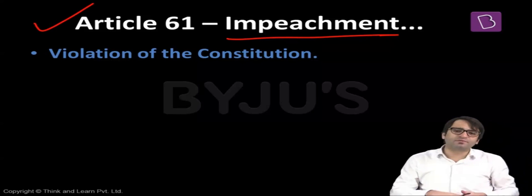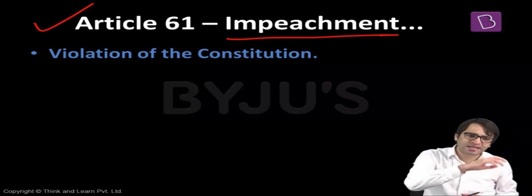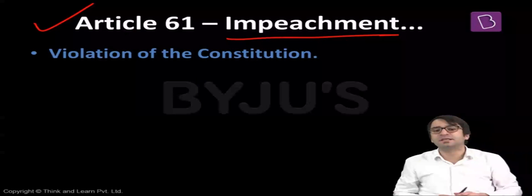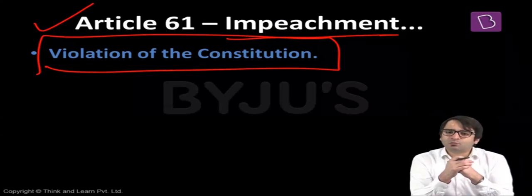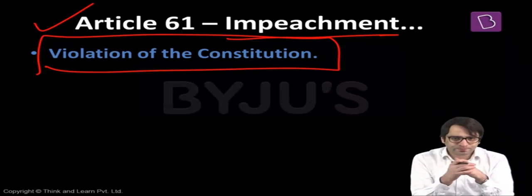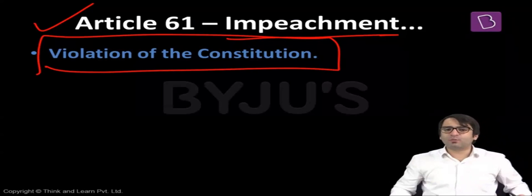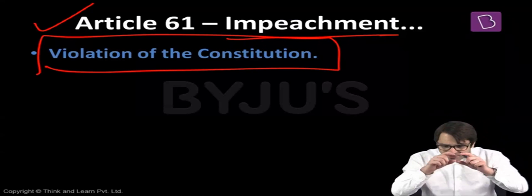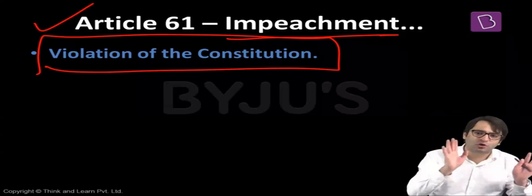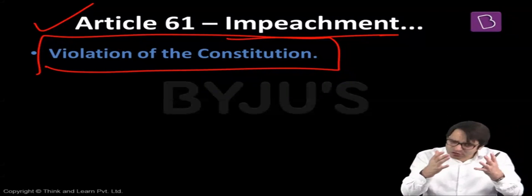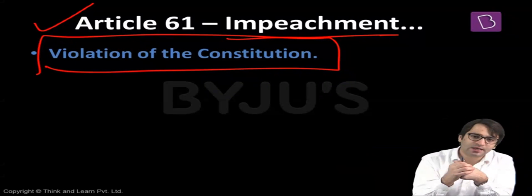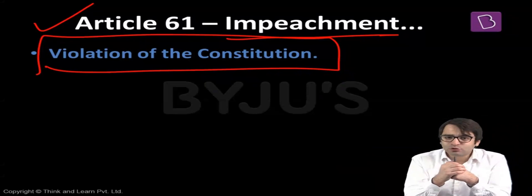That means my normal term is for 5 years. But even before 5 years, I can be removed from my office. I can be impeached from my office. And on what grounds? Violation of the Constitution. And what is this violation of the Constitution? We don't know. And for two reasons, we don't know this. Reason number one, the phrase violation of the Constitution has not been defined by the Constitution. That is why we don't know what it is, because it has not been defined in the Constitution. Second, till date, no President of India has been impeached from his office.